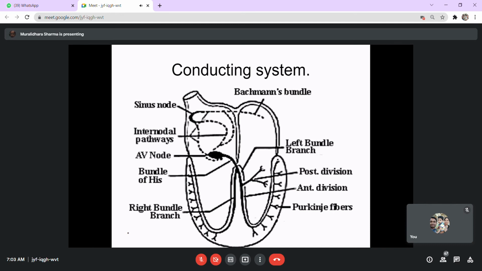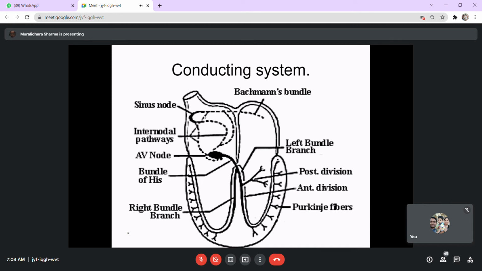Now, the sinoatrial node is not an anatomical structure. You cannot just identify a sinoatrial node in a specimen of the heart in the museum. You cannot demonstrate the sinoatrial node as an anatomical structure. It's simply a functional entity.